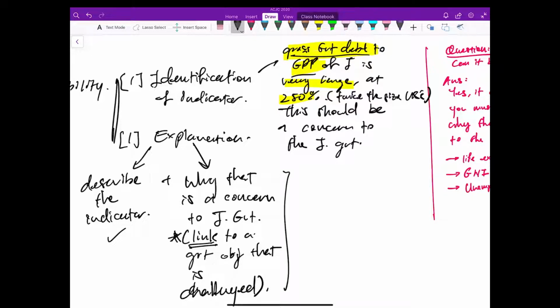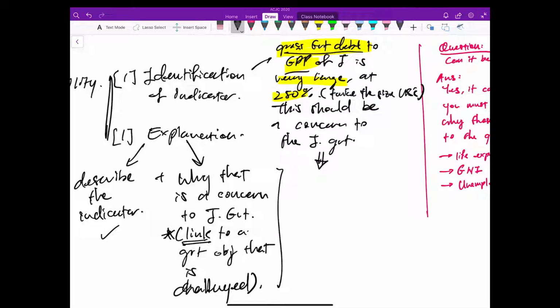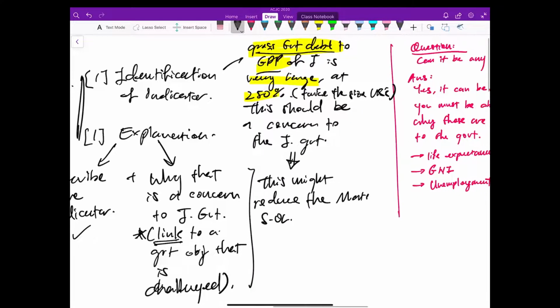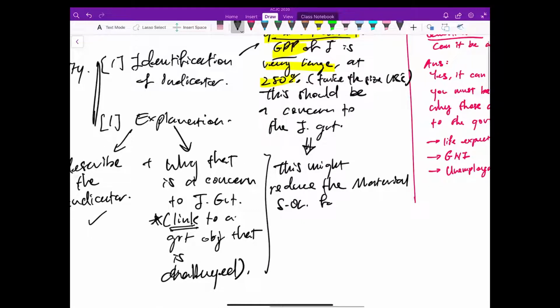Well, because it might reduce the material standard of living for the future generation of Japanese residents.